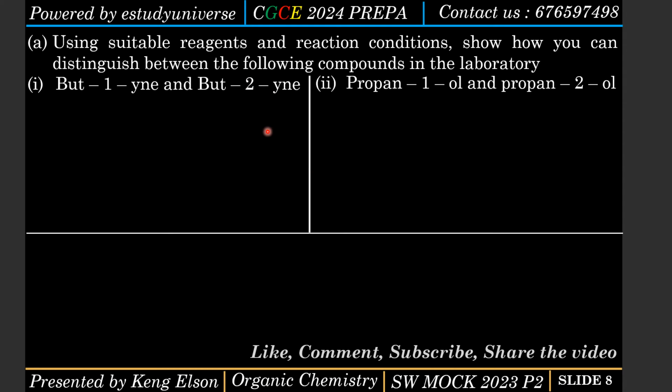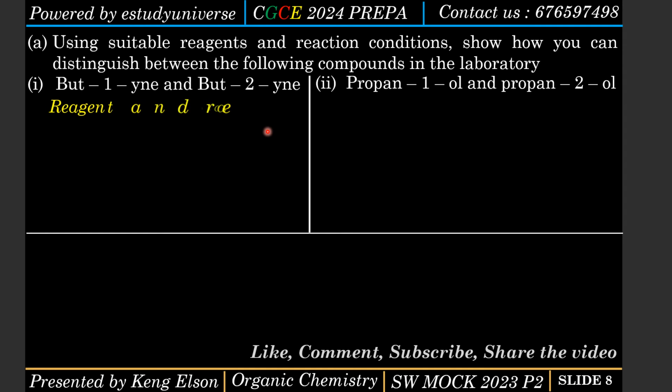Because actually, alkynes are unsaturated hydrocarbons, so they decolorize bromine water. So if I was distinguishing between an alkyne and another molecule that cannot decolorize bromine water, I'm just going to use that one. But now we have two alkynes, we need to distinguish between them.